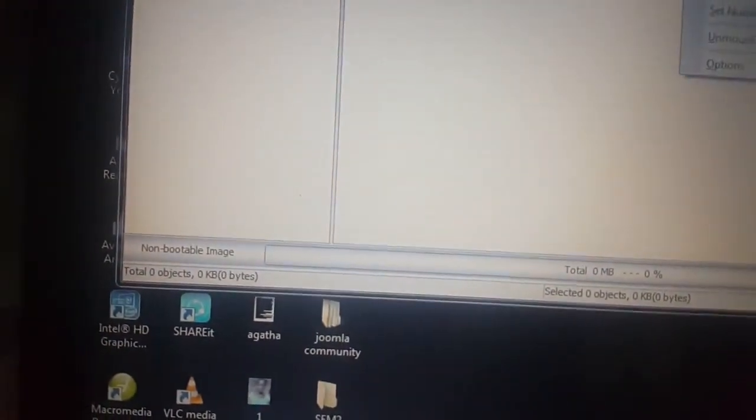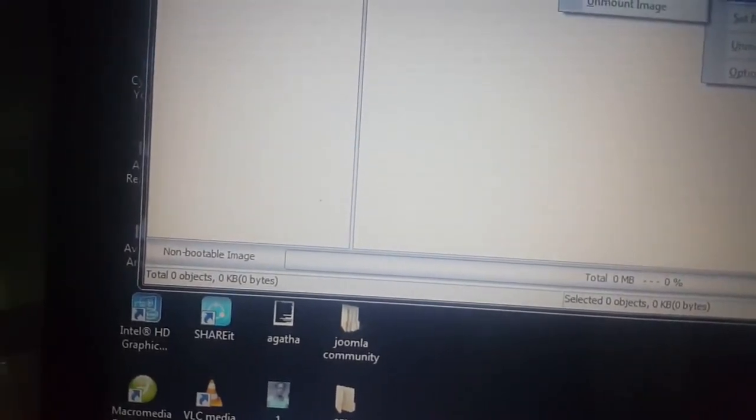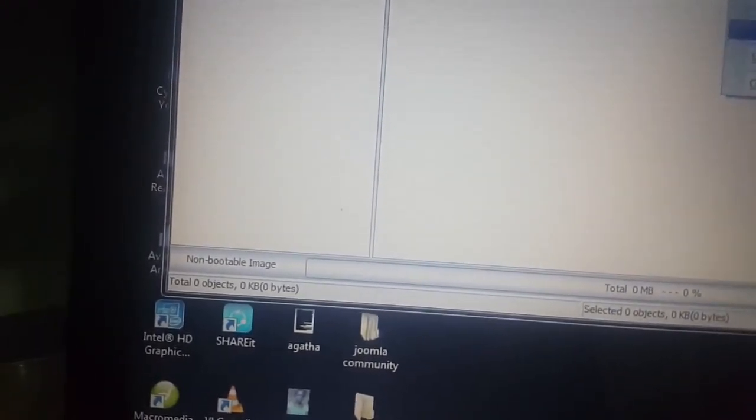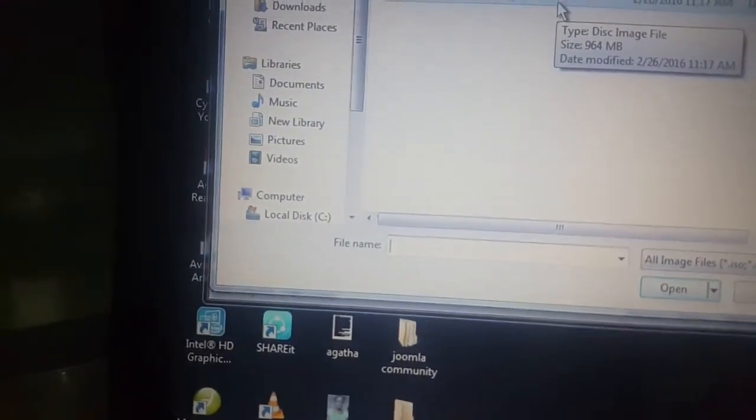This is how mounting is done. Open the PowerISO, mount, set disk number, let me make it 5. Then I choose J and I mount the image of the Ubuntu, the OS which we are going to install on the operating system, and then it's done.